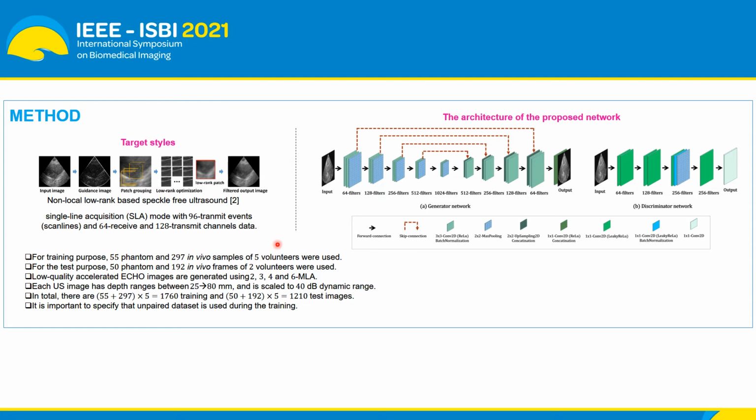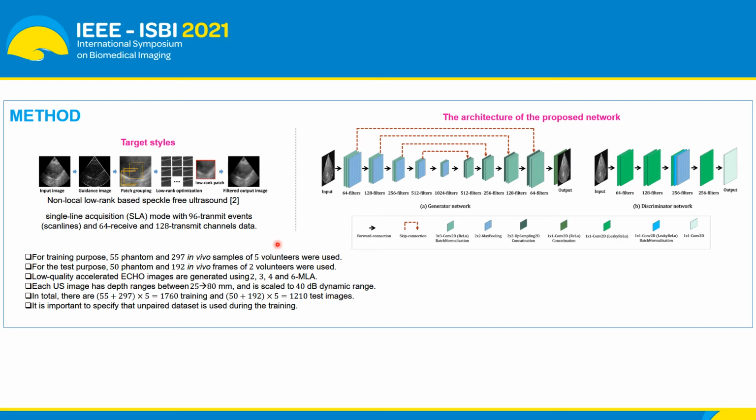Our data set was acquired from the depth range of 25 to 80 millimeter scans and are scaled to 40 dB dynamic range. For training purpose, 55 phantom and 297 in vivo samples were acquired from 5 volunteers.